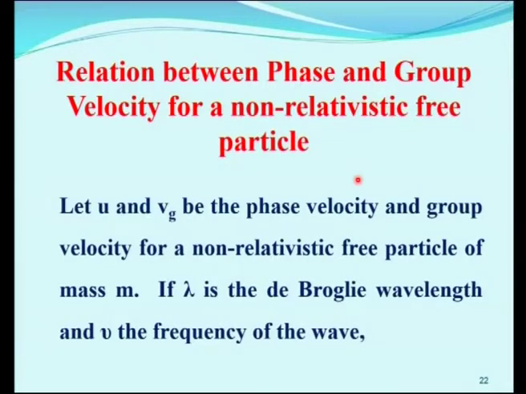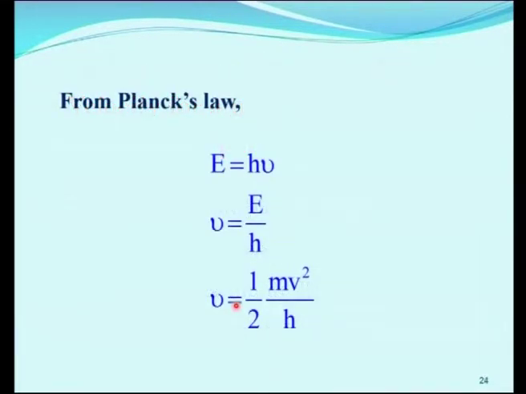If lambda is the de Broglie wavelength and nu is the frequency of the wave, the phase velocity u is equal to nu lambda. From the de Broglie wavelength, lambda is equal to h by mv. Then the kinetic energy E is equal to half mv squared. From Planck's law, E is equal to h nu, then nu is equal to E by h, that is, half mv squared by h.